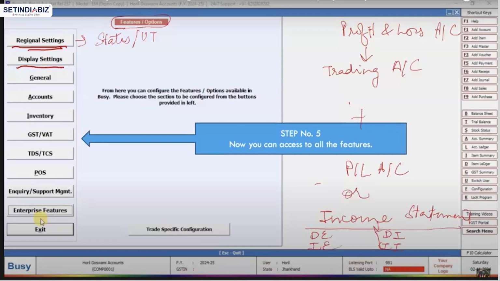And in this division, we have two statements. First, we have the trading account where we talk about direct expenses and direct income, and we have gross profit, which is carried forward to the P&L account. Then we have the P&L account, where we mention gross profit, indirect expenses, and indirect incomes, and then we calculate net profit. So this is dividing the profit and loss account into two statements, versus having one income statement. This configuration of display settings of financial reports can also be chosen in display settings.